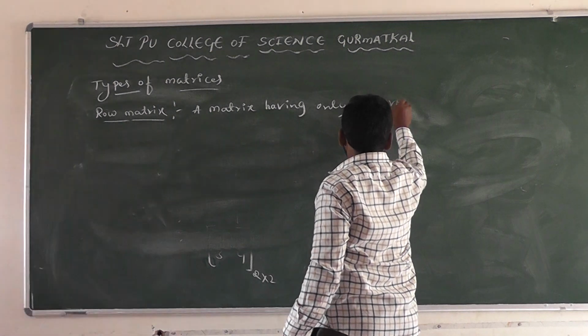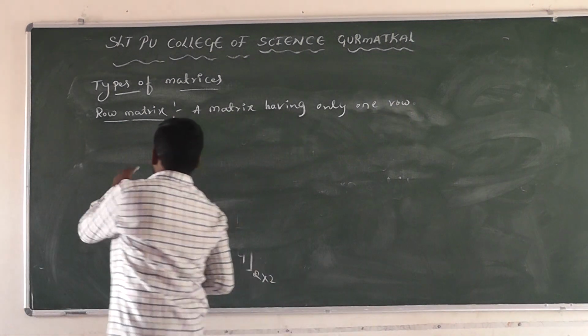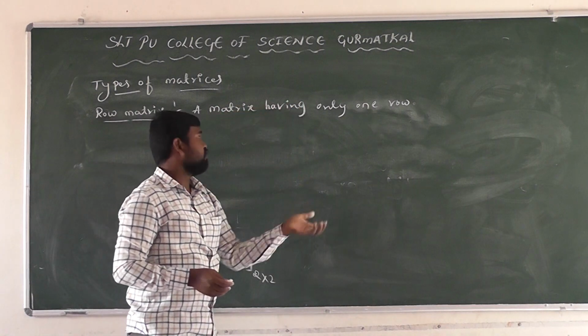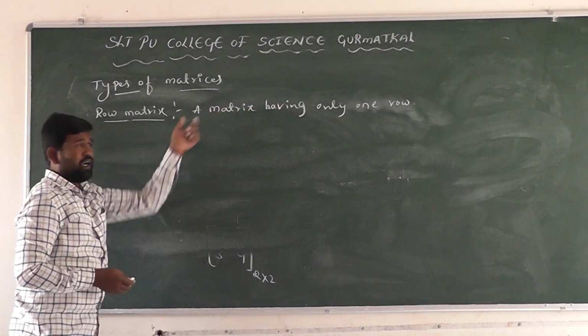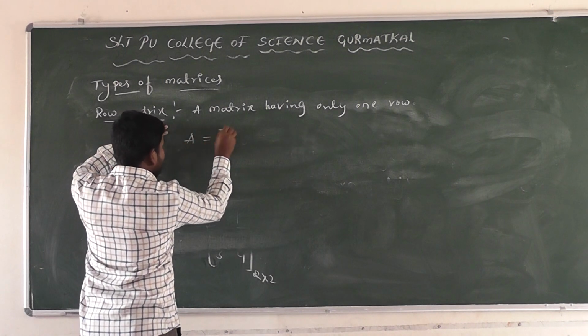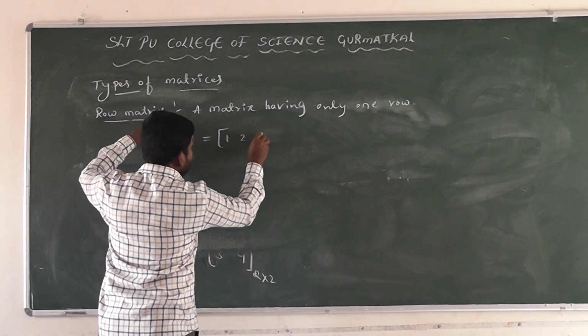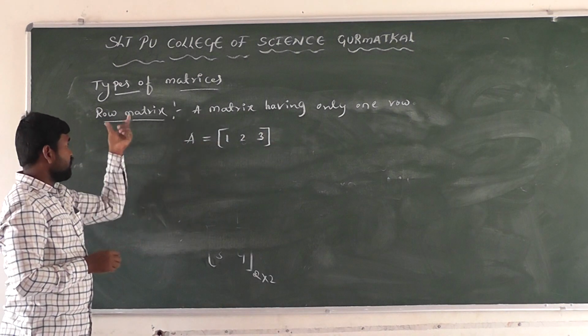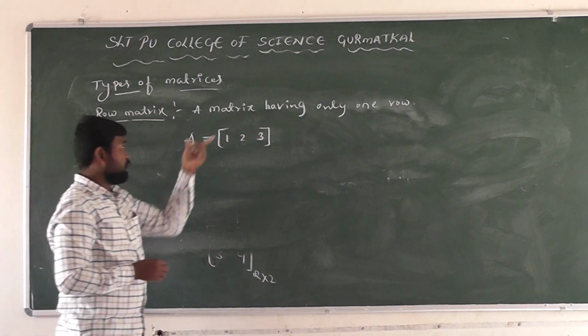Only one row, with any number of columns. A matrix having only one row and any number of columns is called a row matrix. For example, A equal to 1, 2, 3 is an example of a row matrix.